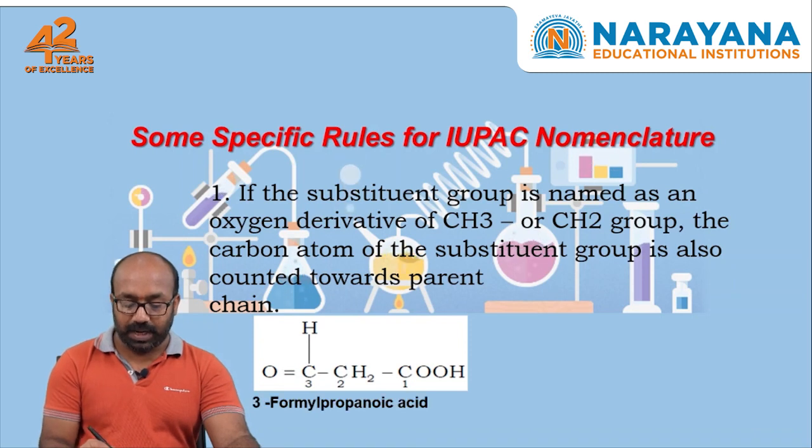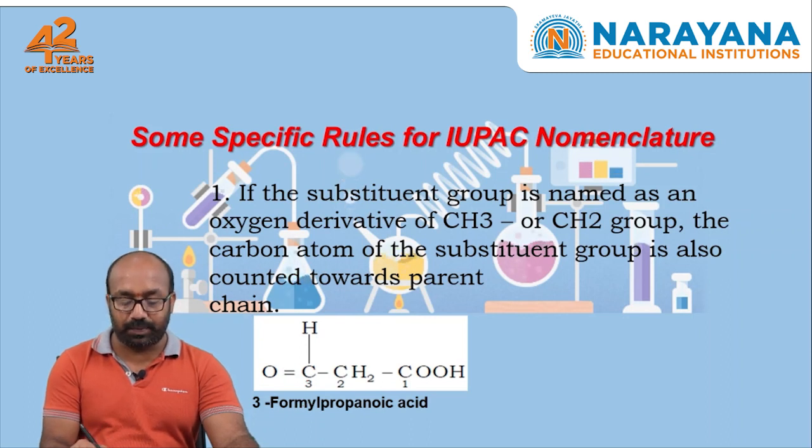Next, the name: the third carbon has an aldehyde substitution, so the prefix is formyl. Three carbon atoms are there in the long chain, so prop, and carbon single bonds only are there, so ane. The suffix is oic acid. The final name is 3-formyl propanoic acid.